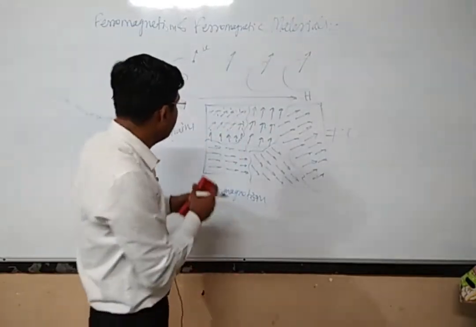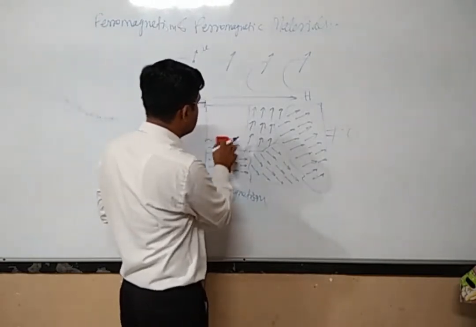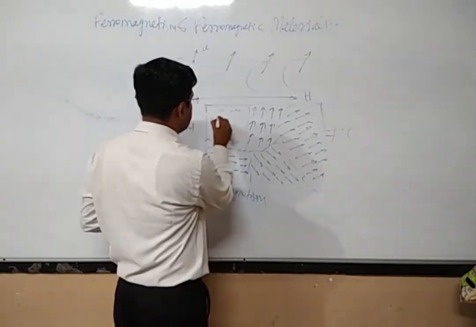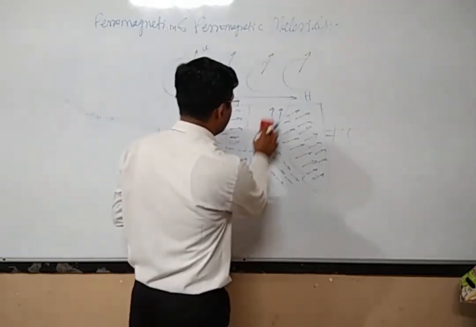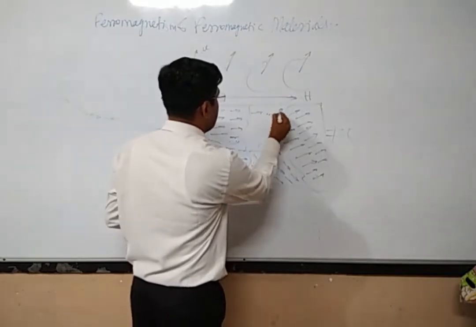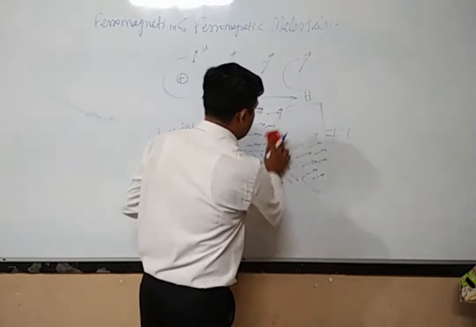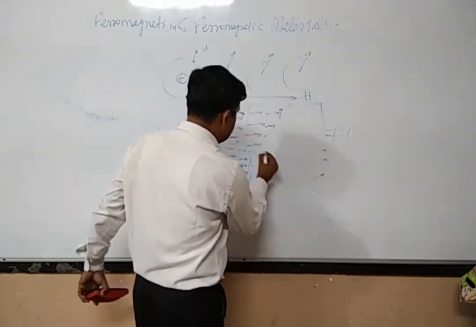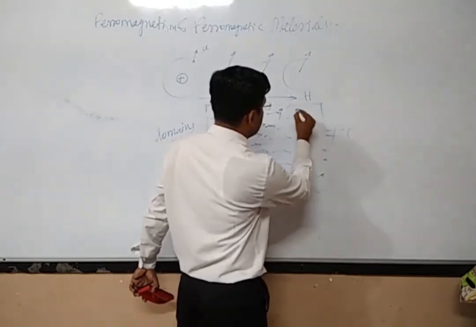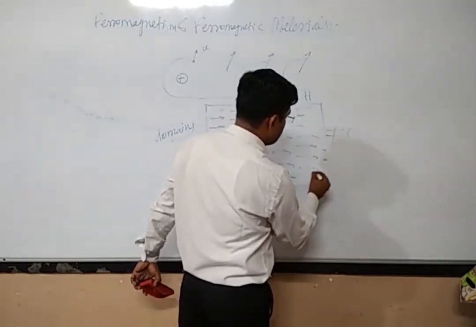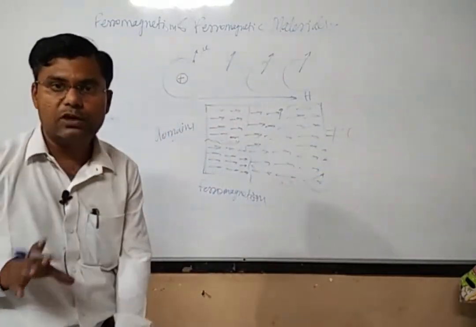And once all the magnetic moments inside the domains get aligned with the direction of the external magnetic field, you will find that there is no domain inside the material. The whole material has become like a single domain. Because what is a domain? A domain is a region in which all the dipoles are oriented in one particular direction.